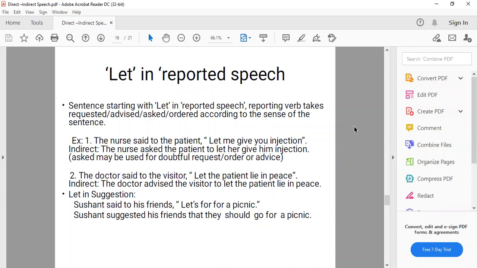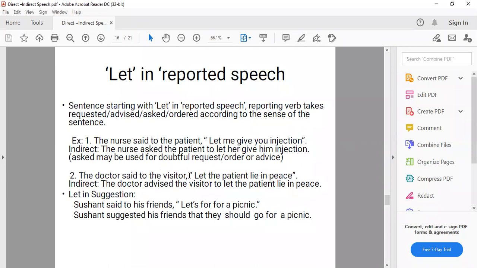The sentence can start with let in the reported speech. Reporting verb takes requested, advised, asked, ordered, according to the sense of the sentence. And we have discussed this sentence also. The nurse said to the patient, let me give you injection. The nurse asked the patient to let her give him injection. That means again we can use the same form, to plus let.